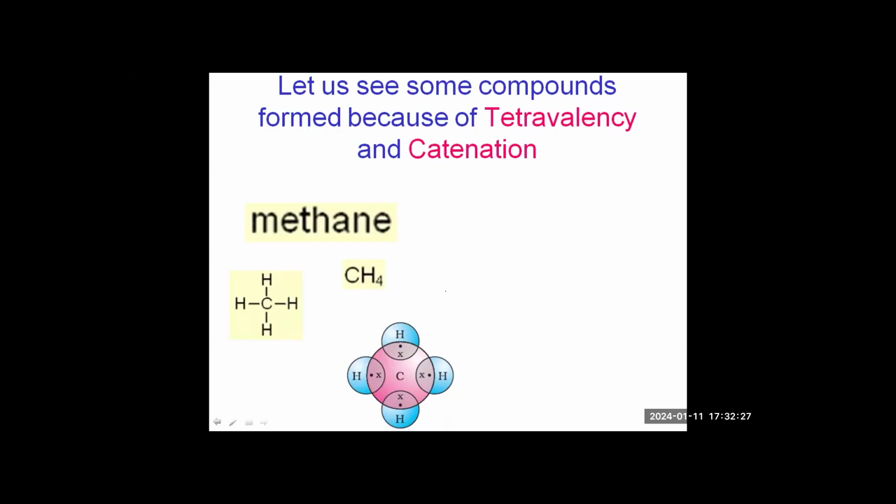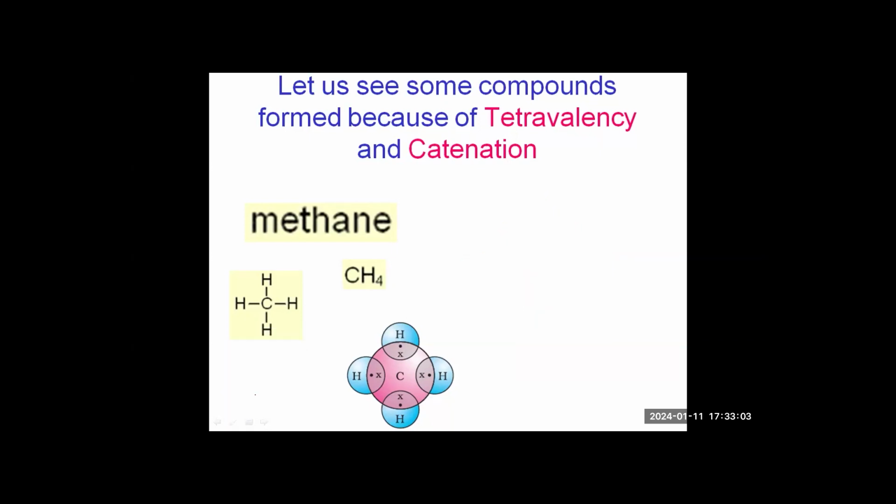If you remember a few slides back, I have told you how to draw the electron dot structure. You have valency 4 for carbon and hydrogen having valency 1. Hydrogen can be satisfied with 2 electrons, so here you can see the hydrogen atom, and carbon is also satisfied with 8 electrons. So you can just take them together. This makes the electron dot structure.